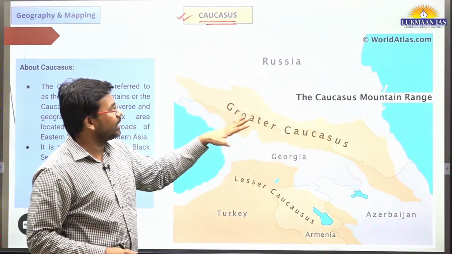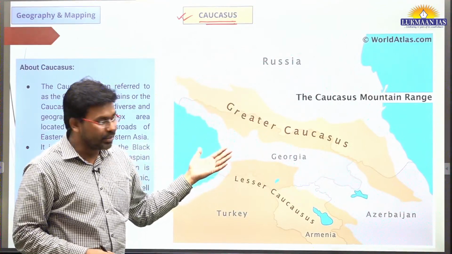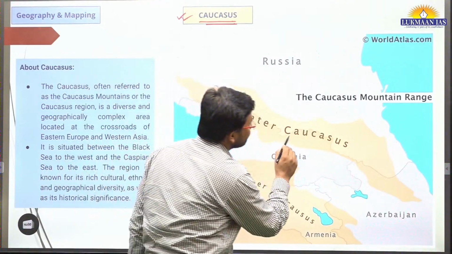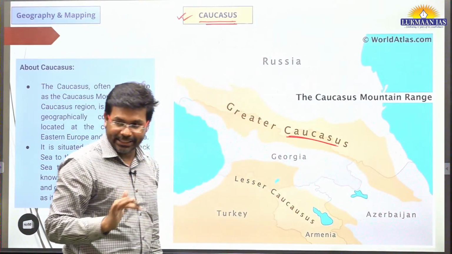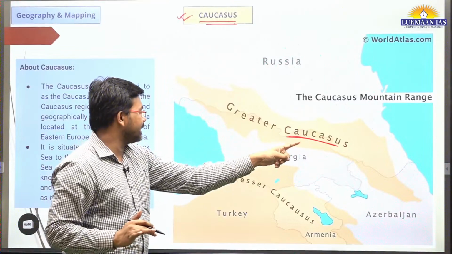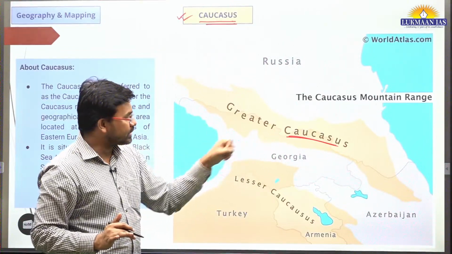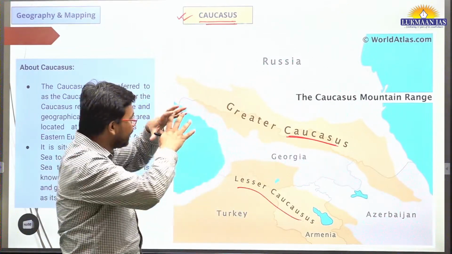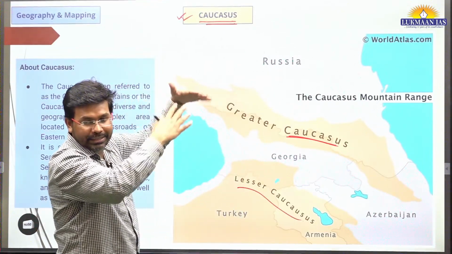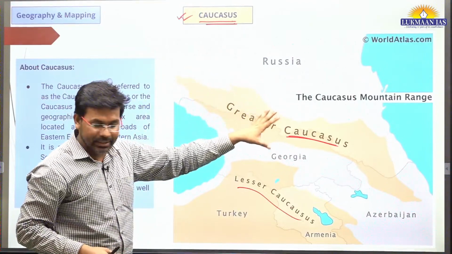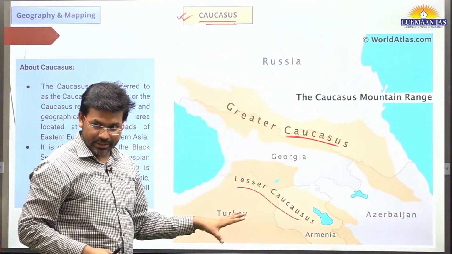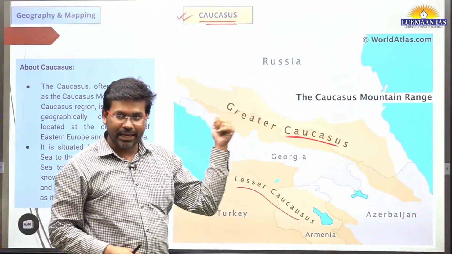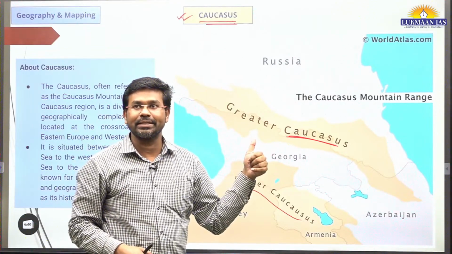This is the physical map of that particular region. It showcases the Caucasus mountains. Caucasus is the name of mountain ranges. One of the Caucasus ranges is known as Greater Caucasus, the other is known as Lesser Caucasus. Greater Caucasus means it is a lengthier and heavier mountain range as compared to the Lesser Caucasus. The Nagorno-Karabakh conflict is one significance.